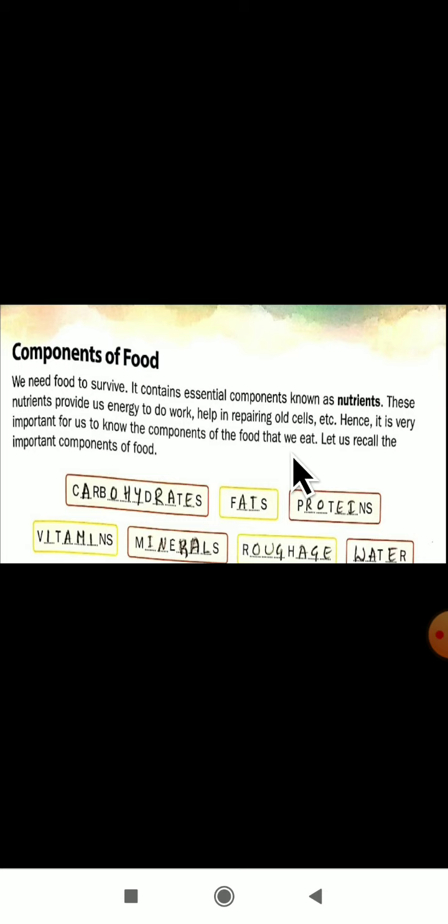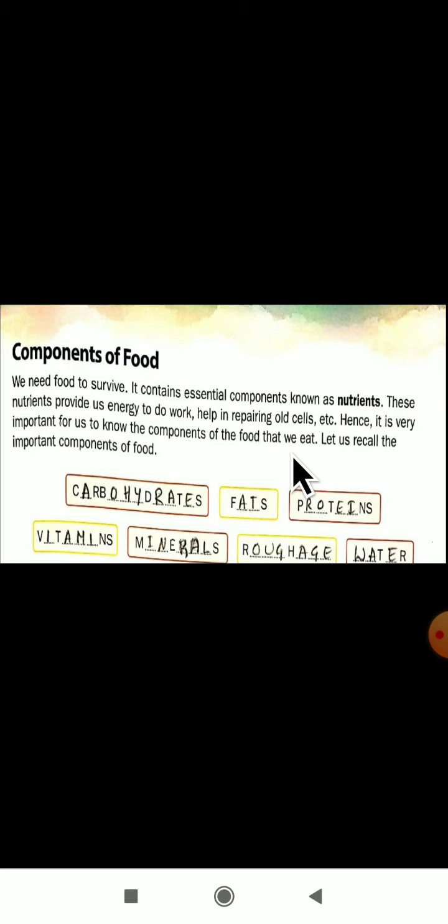These nutrients will help them to repair. Hence, it is very important for us to know the components of the food that we eat. So, it is very essential that we know which are the components of a food.